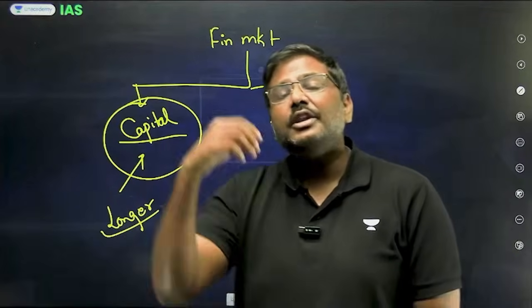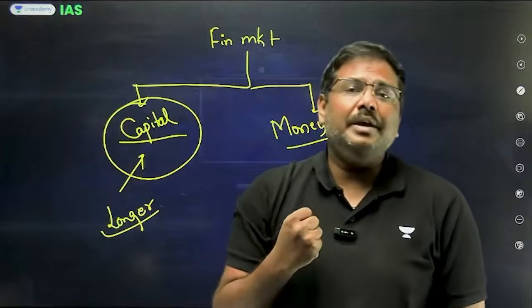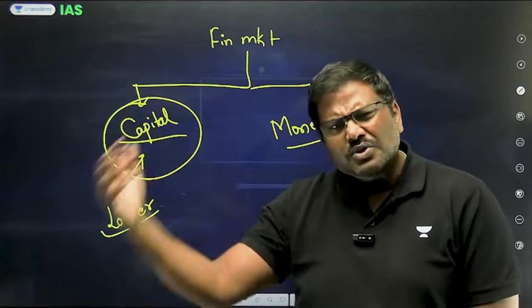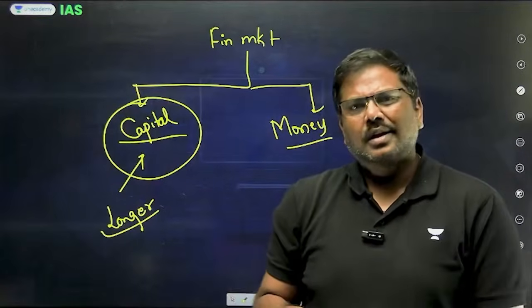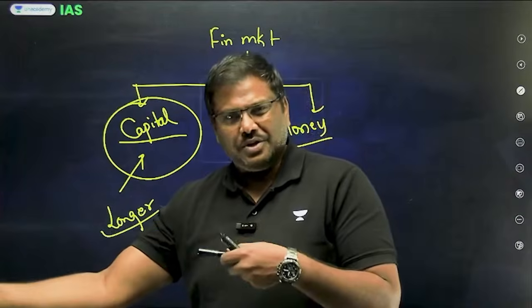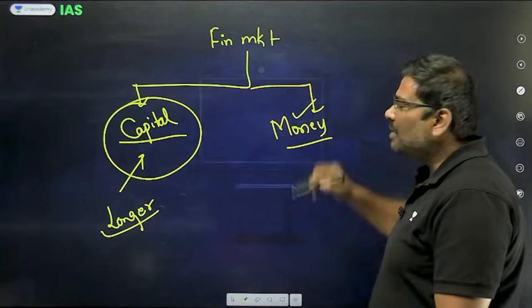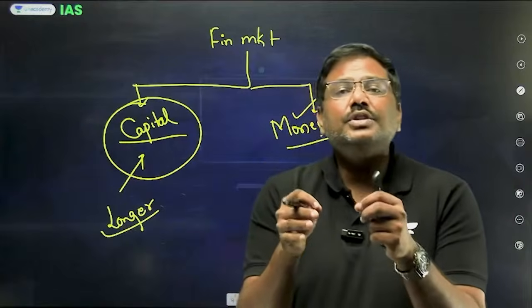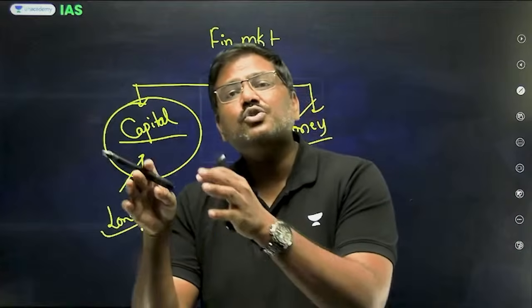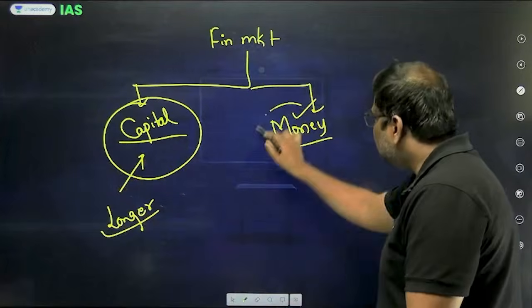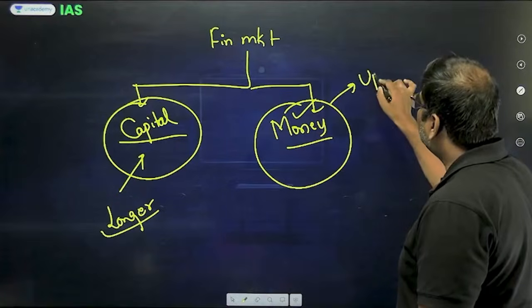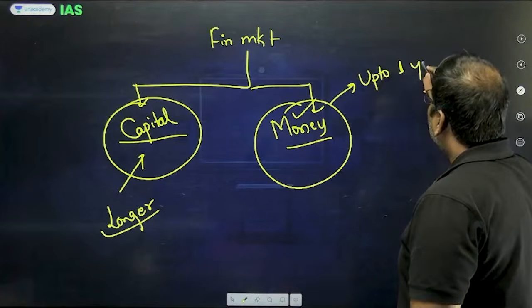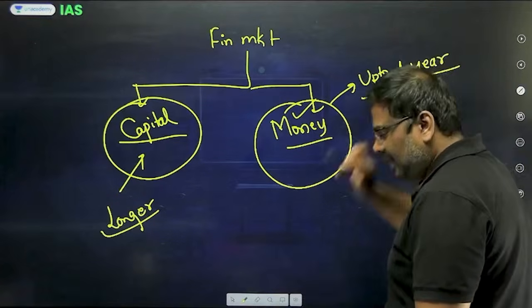For example, I will issue a bond, borrow money for 10 years and use the bond to purchase a machine. That is basically a longer duration. Whereas in case of the money market, the money is raised by issuing certain instruments which have a shorter maturity period. Shorter maturity period essentially means up to 1 year.